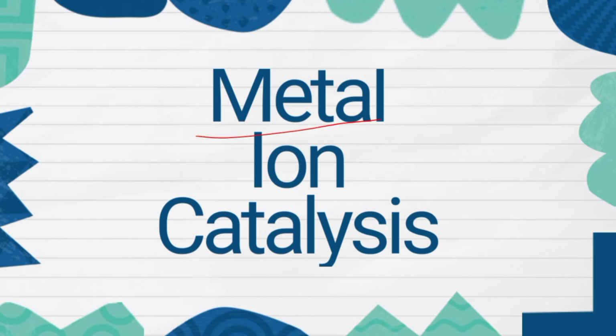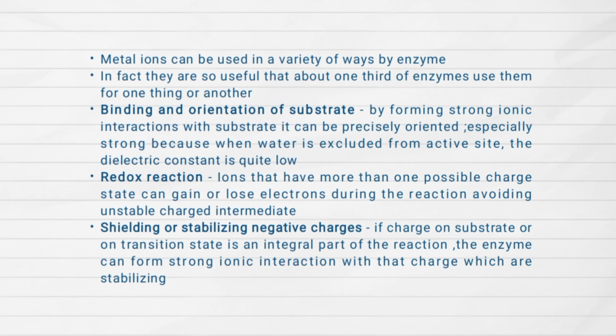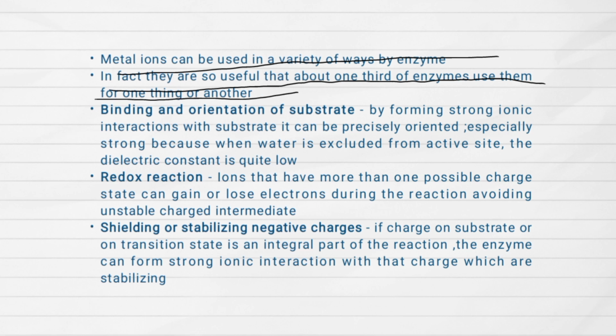Hello friends, in this video we are dealing with metal ion catalysis. Metal ions can be used in a variety of ways by the enzyme. In fact, they are so useful that about one third of enzymes use them for one thing or another.